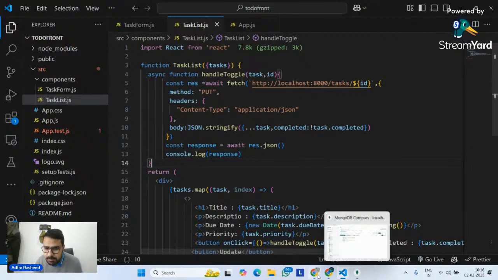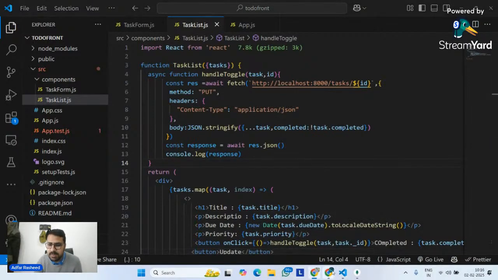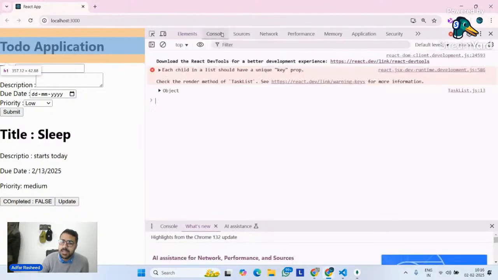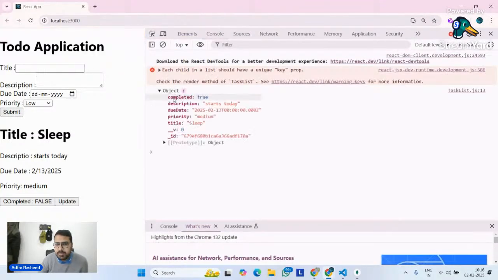Now I will go to the output in my website and see whether it's working or not. You can see it says completed false by default. Now, when I click on this, let's see whether it worked or not. Let me go to inspect and go to console. In the console, it returns me an object where it has updated my completed to true.